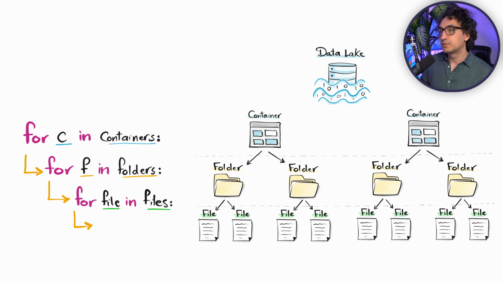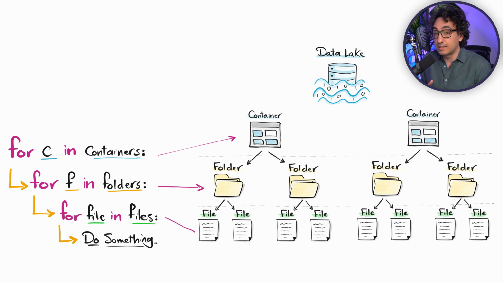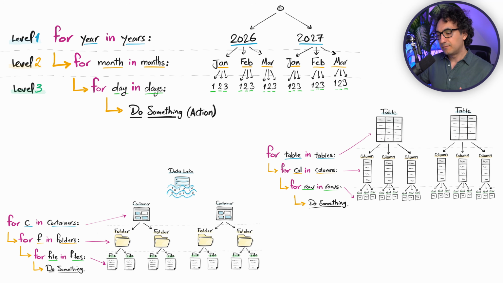This is something that you're going to do a lot if you are analyzing those files or you are doing some data engineering about it. Of course, there are many other examples that you're going to encounter, but the rule is very simple. If you have different layers, different levels, and you have a hierarchy, you will end up, my friend, using nested loops in order to navigate through the structure. So those are some real use cases for nested loops.